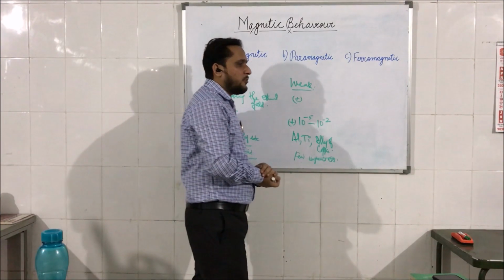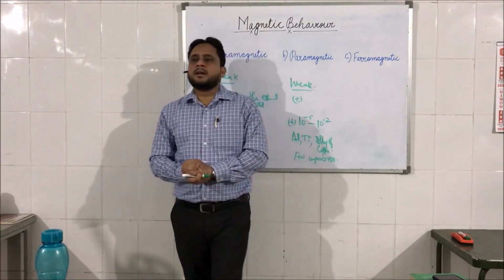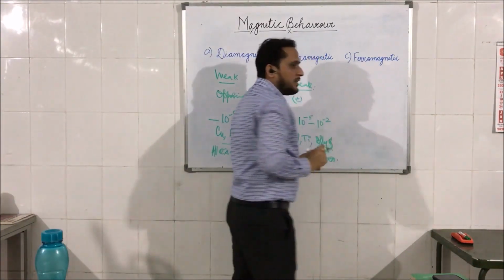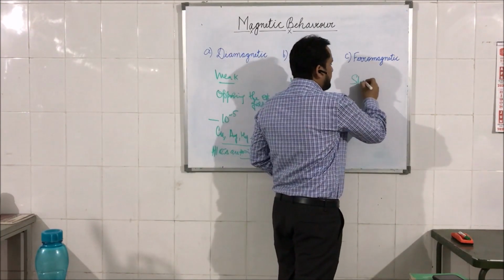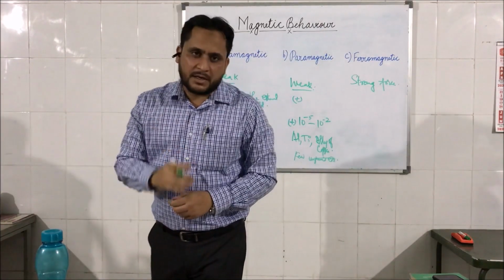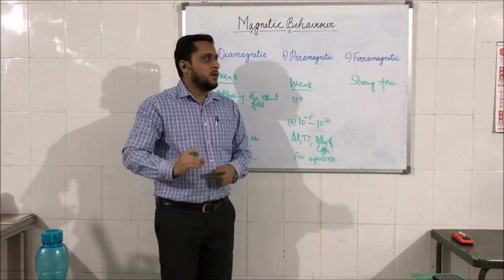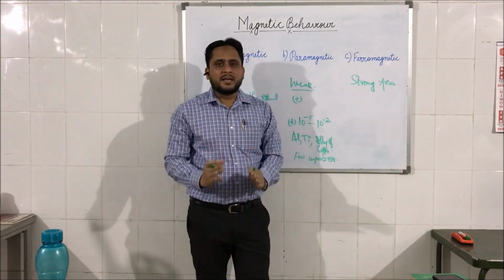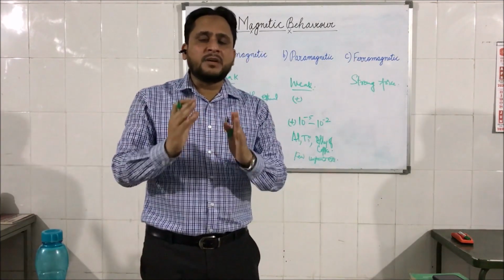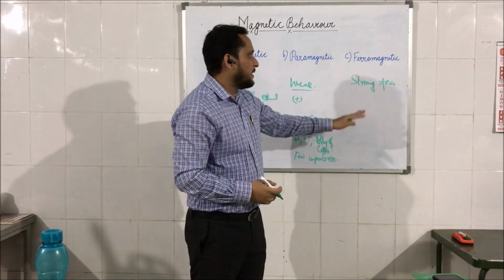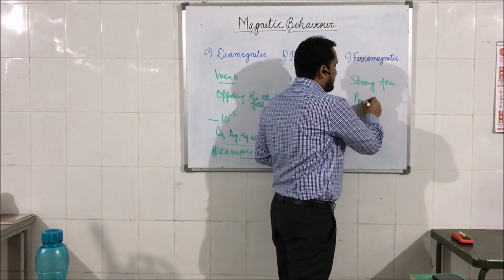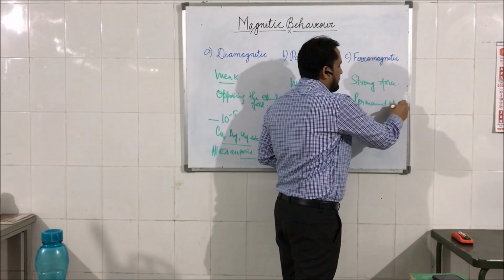Now let us discuss the ferromagnetic materials. Ferromagnetic materials are, you can say, a dominant version of paramagnetic materials. They have strong forces, and the magnetic field is permanent. Permanent here means that when they are placed in an external magnetic field, they undergo magnetization and become magnetic, but when the field is removed, they continue to behave as a magnet, and that is why this effect is permanent while these two effects are temporary. So ferromagnetism is a permanent effect.